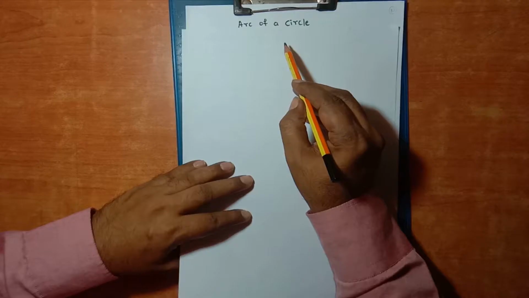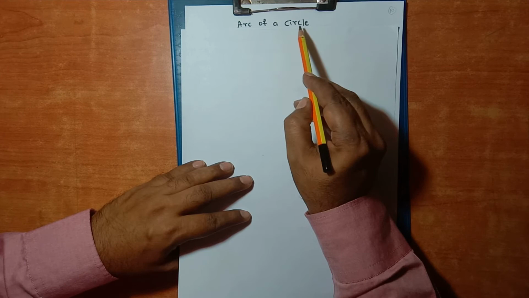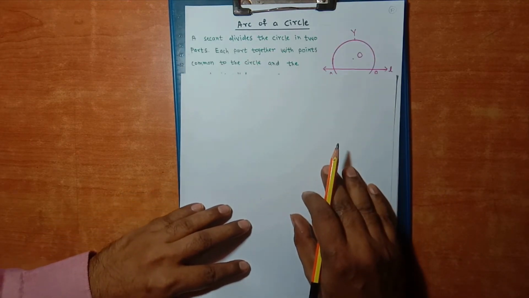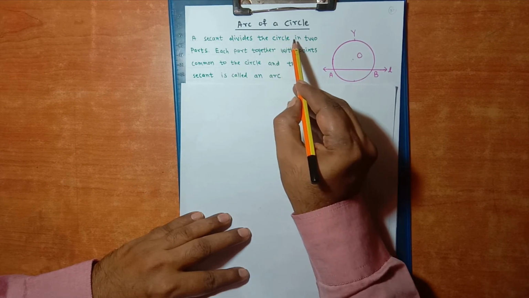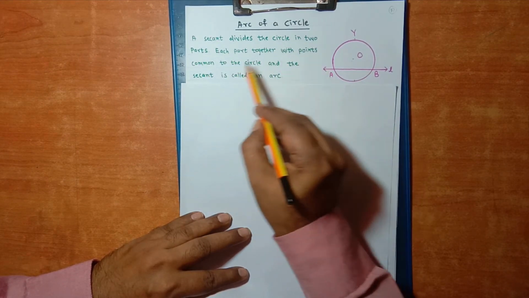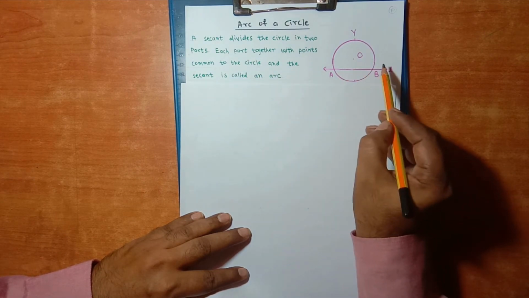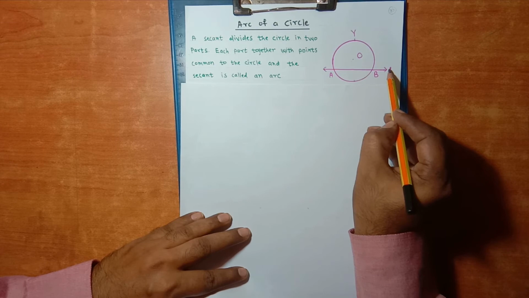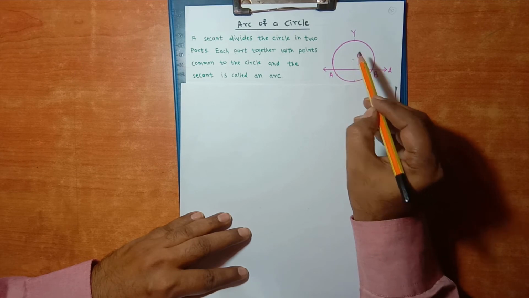Students, let us study the concept of an arc of a circle. A secant divides the circle into two parts. Each part together with the points common to the circle and the secant is called an arc. Here secant L intersects the circle in two different points A and B. O is the center.